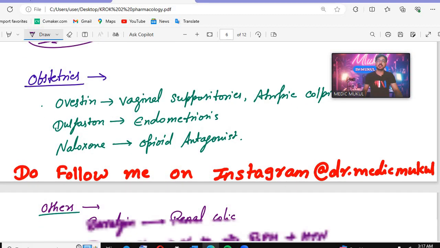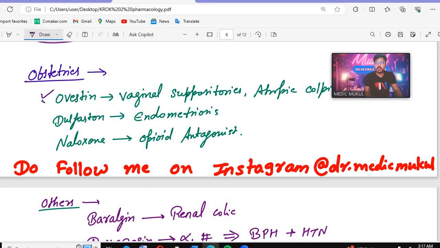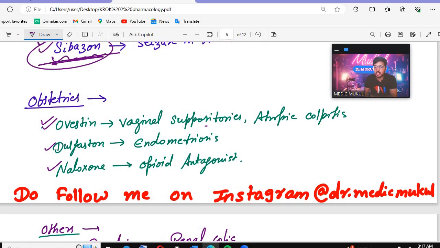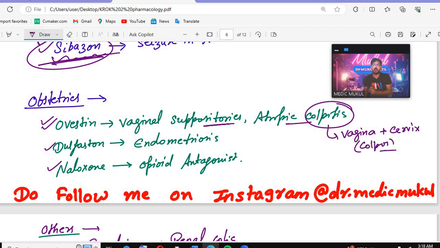After that, obstetrics case: there are the drugs Ovestin, Danazol or Naloxone. So what will we give? Ovestin is given as vaginal suppositories in atrophic colpitis. Colpos means vagina plus cervix. So in atrophic colpitis, which drug will be given? That is Ovestin.